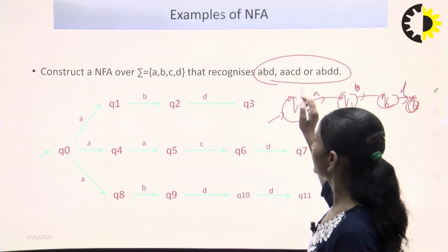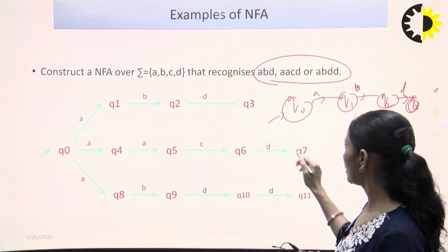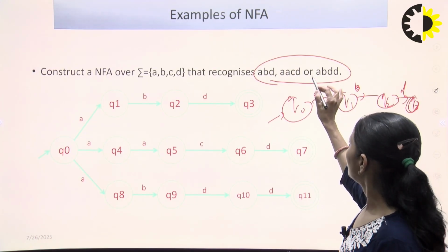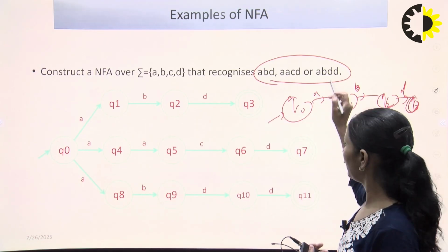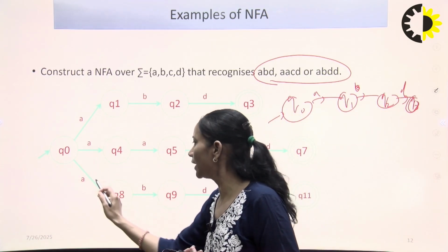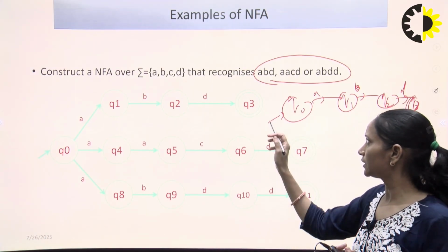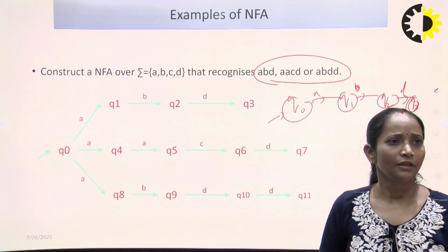Another is AACD. The initial state is the same Q naught, with AACD, and this is the final state. And it is written OR, so we can start from Q naught again. The string is ABDD. Simply design for ABDD. There are multiple final states, that is Q3, Q7 and Q11.